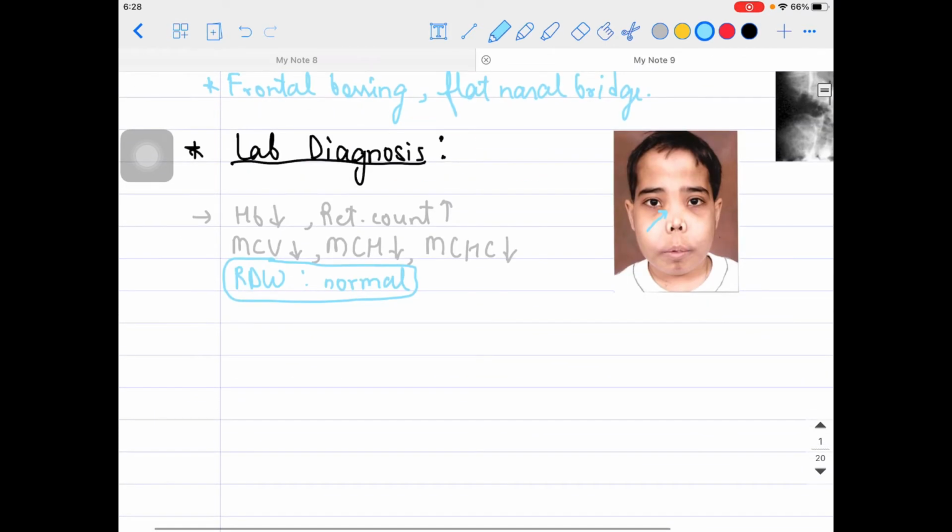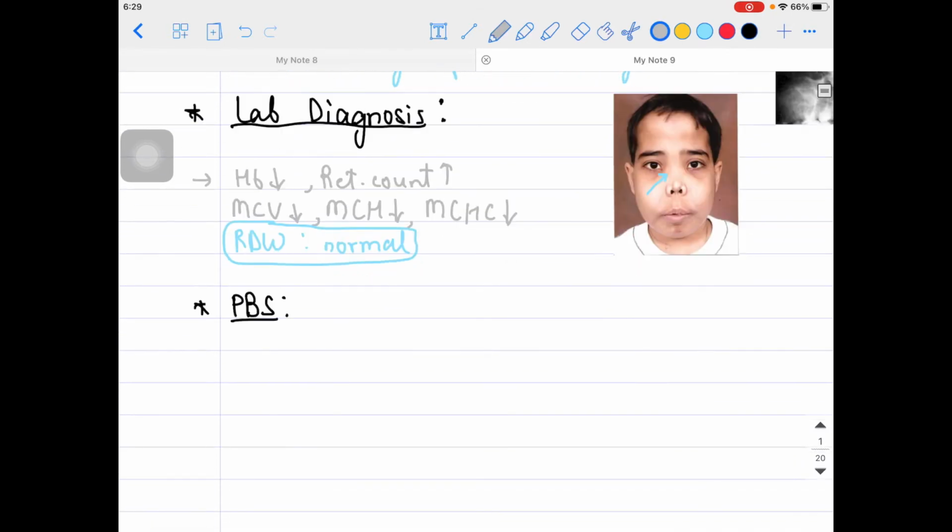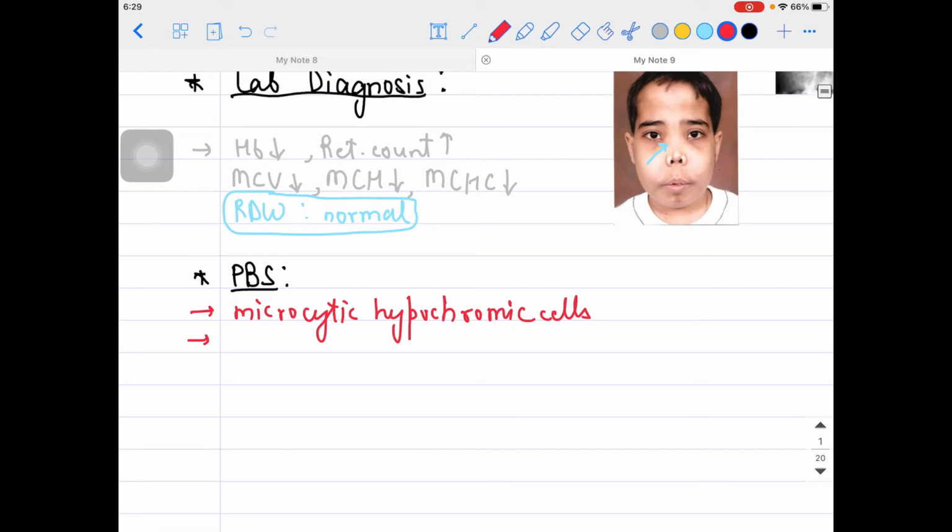Then if you see the peripheral blood smear, guys, what findings will you appreciate over there? In the peripheral blood smear, in microcytic hypochromic anemia, you will find these kinds of RBCs, microcytic hypochromic cells, no doubt about that. Along with that, you will be seeing basophilic stippling. I will show you the image, don't worry. I will show you how the basophilic stippling looks.